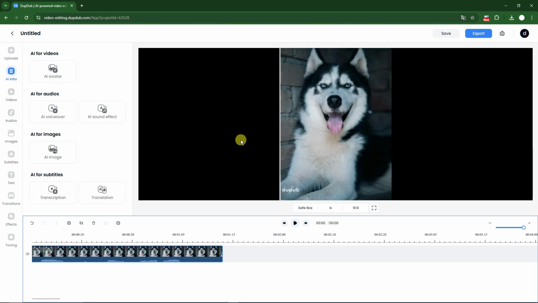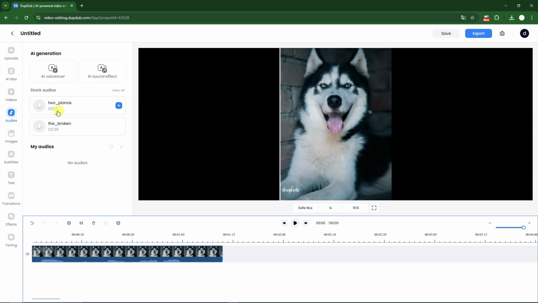Now speaking about background music, I'm going to go with the audios right there. There are going to be stock audios, two pianos. Let's listen to it first.